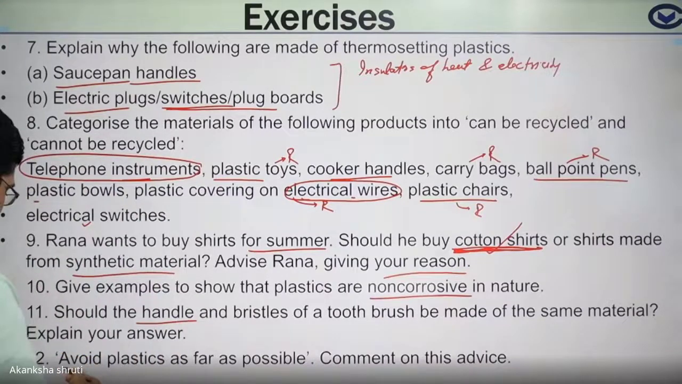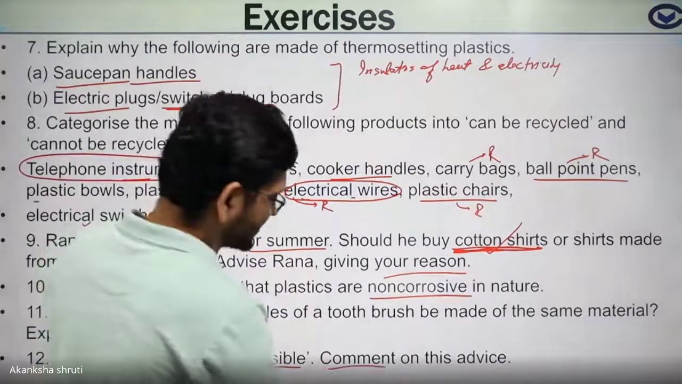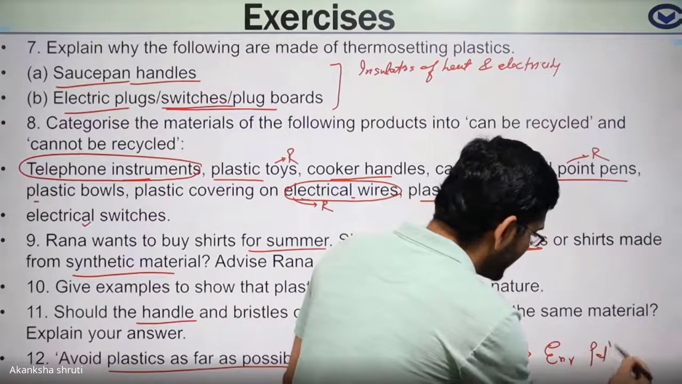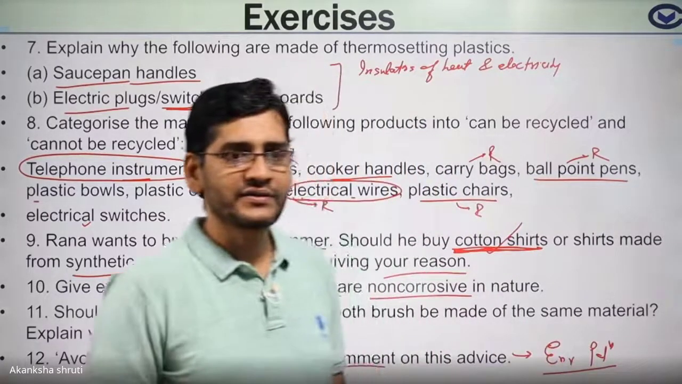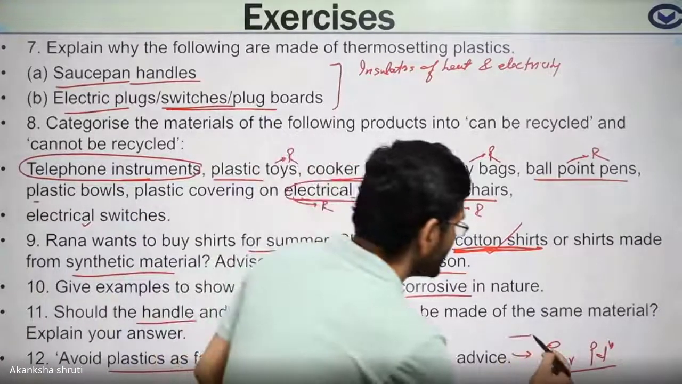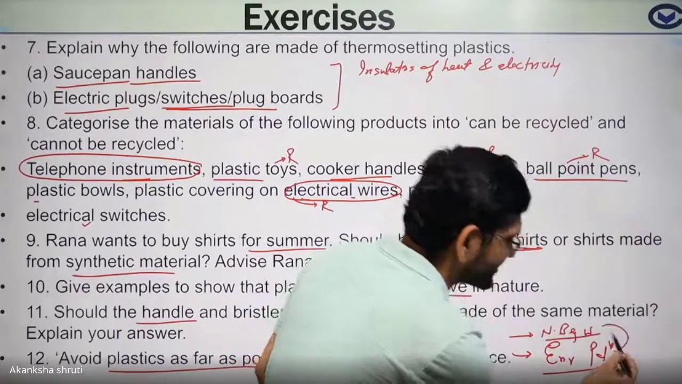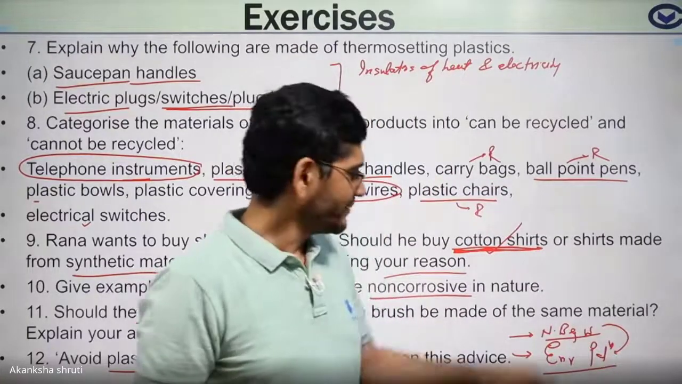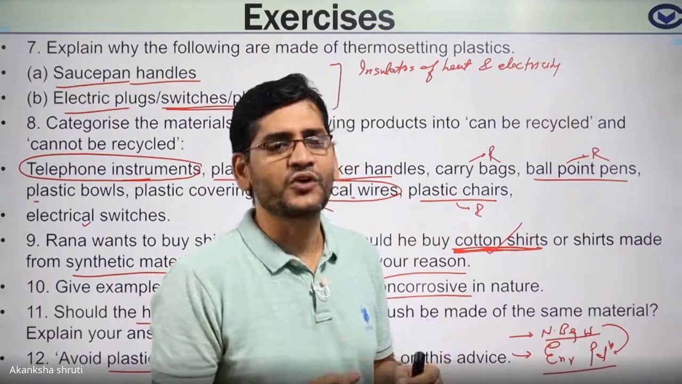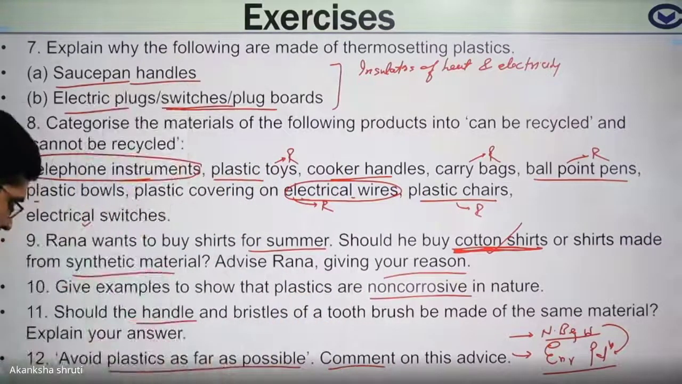Students, coming to question 12, avoid plastic as far as possible. Why? You have to comment. It causes environmental pollution. It pollutes our environment. Plastic items generate non-biodegradable waste. As a result, the environment gets polluted. And even when plastic is eaten by animals, it creates disease, respiratory problems and stomach problems for the animals. So this was question number 12.